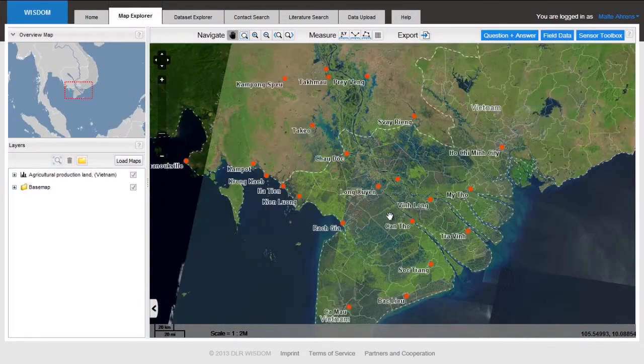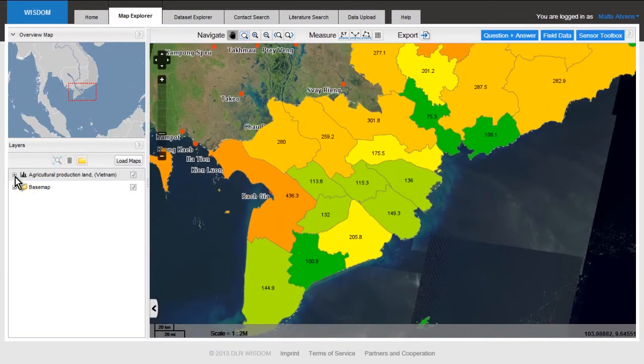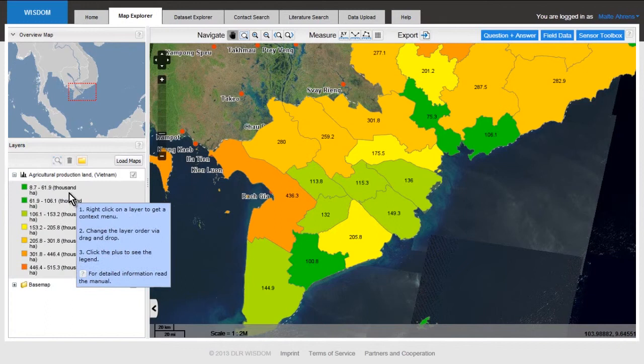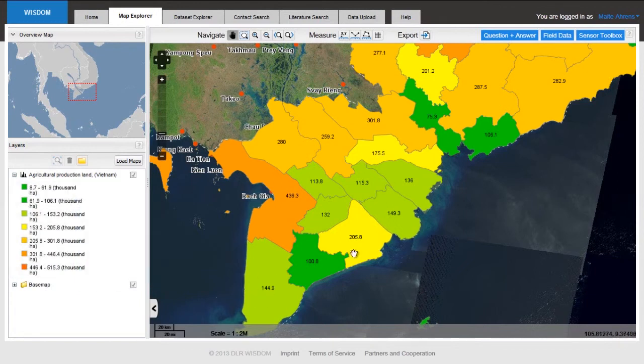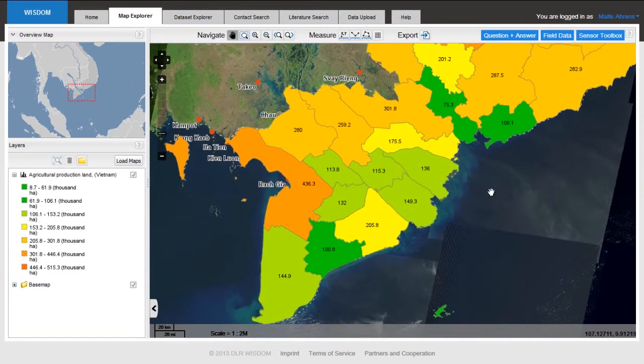And you can now see here very nicely this product, which is called Agricultural Production in 1,000 Hectares. It shows for each province in all of Vietnam how large the area is that is used for agricultural production. So this kind of just geostatistical data is also part of our system, and I'm quite sure you will find this quite exciting to use.